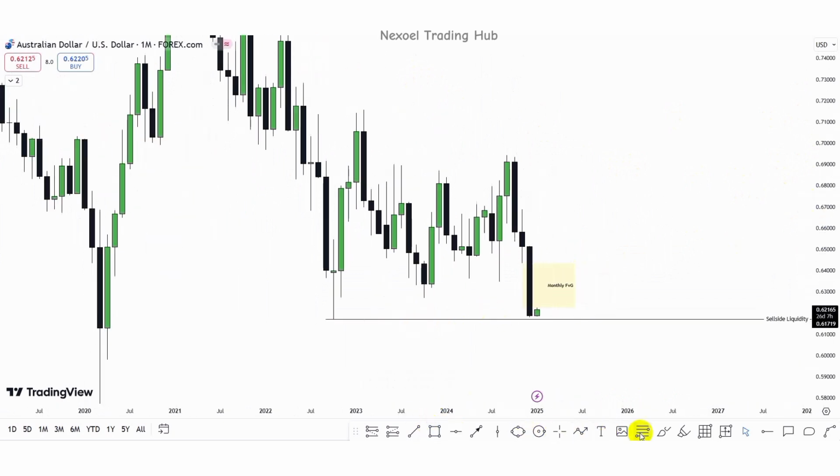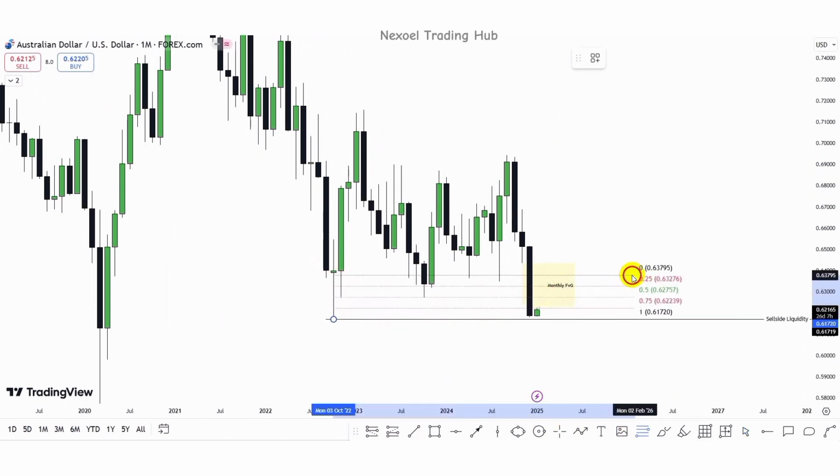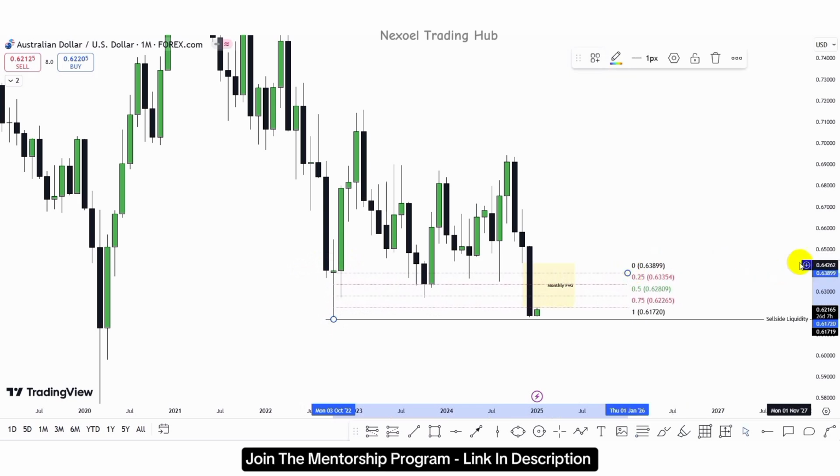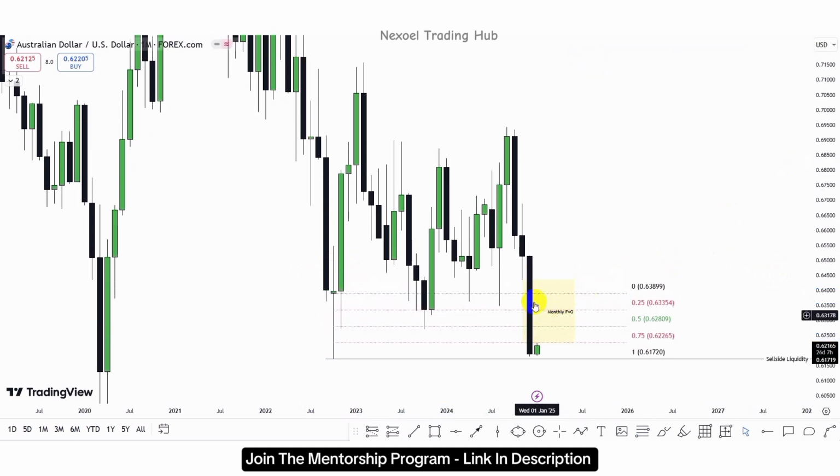We can clearly see that when we check the price reaction at the week of this monthly candle, price traded below the 50% of that candle week, which is supposed to serve as the rejection block, and price closed below the 50% of this candle week. So we could see the return of price into the 50% of this candle week, and then we have the bearish continuation to take out the sell side liquidity, because we can clearly identify the monthly fair value gap.